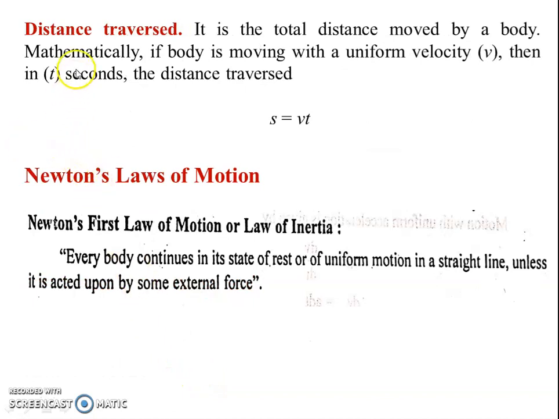Okay. Now we will see distance traversed. What is meant by distance traversed? It is the total distance moved by a body. Mathematically, how do we represent it? S is equal to Vt. If the body is moving with a uniform velocity v, then in t seconds the distance traversed is given by S is equal to V into t. This is distance traversed, represented by S.